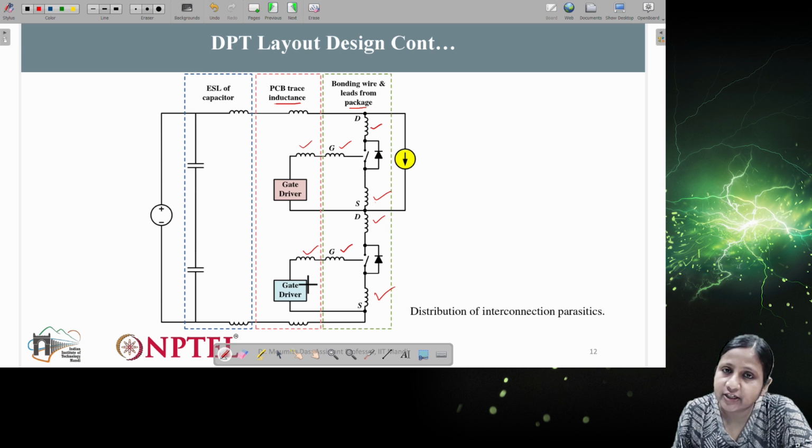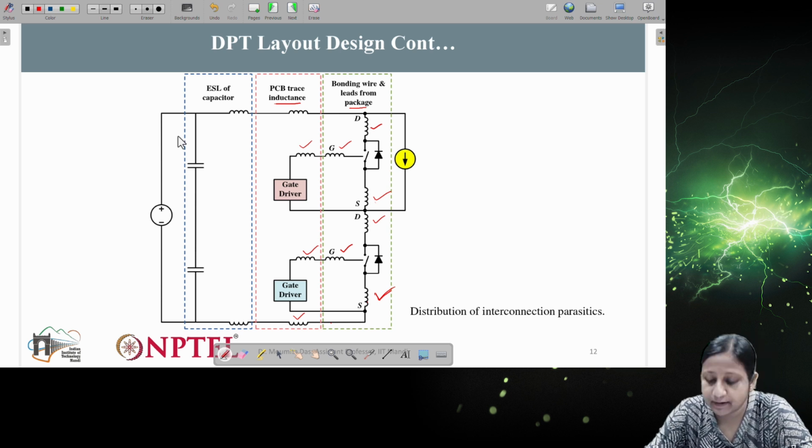Mostly the inductance will come between the gate driver and the point where it is connected to the device, and some part will be between the gate driver ground and the device ground, basically the device source. And then again some part will be between the gate driver ground, or the point where it is connected, and the input DC source, or in this particular case the input capacitor. And the third one is the ESL of the capacitor.